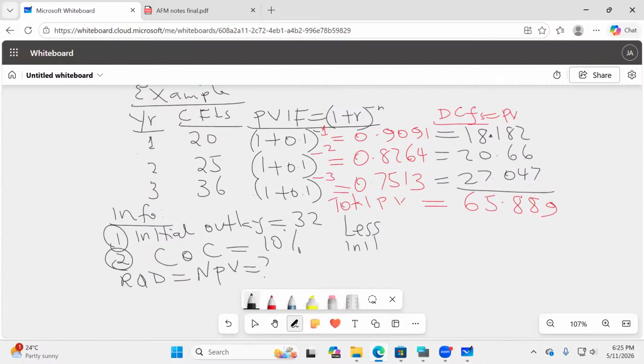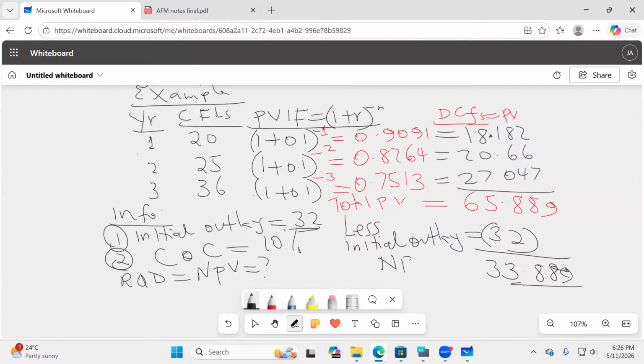Less initial outlay, which was given to us as 32, right? Which then at the end of the day, as this lady is giving me, the final answer is supposed to be 33 point something. What name are we going to give to this beautiful number? Net present value. It is net of the initial outlay. So I shall call this one the net present value.